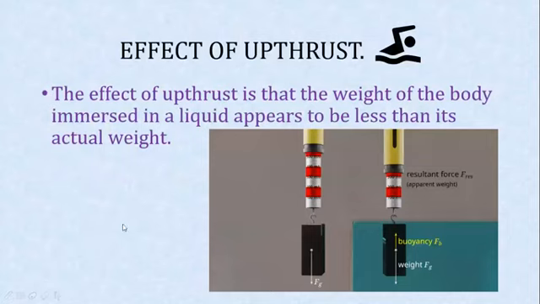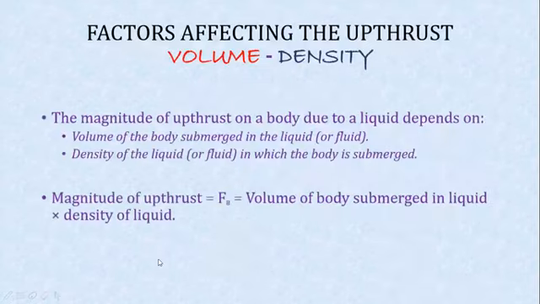The effect of upthrust is that the weight of the body immersed in the liquid appears to be less than its actual weight. You can see the actual weight is 500 millinewton, but here it is only 300. So why? Because the rest of the weight is balanced by the upthrust.